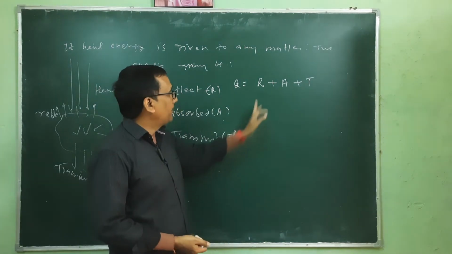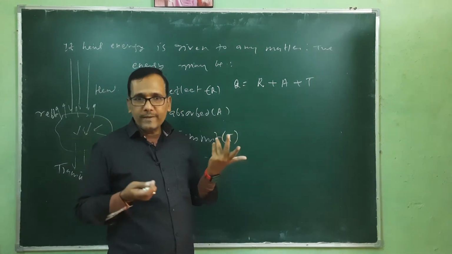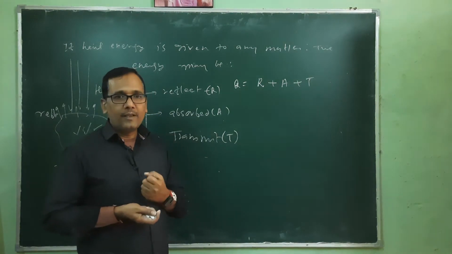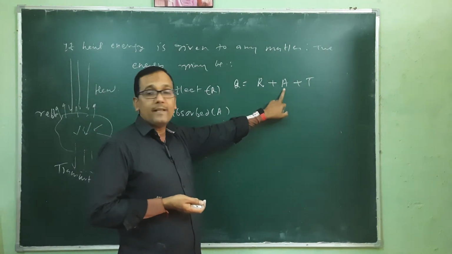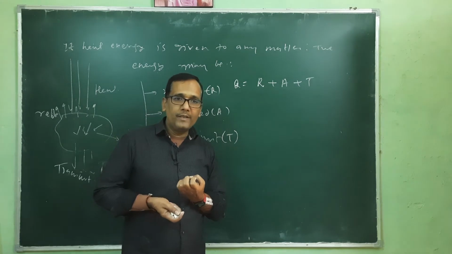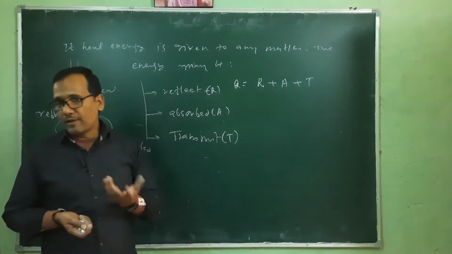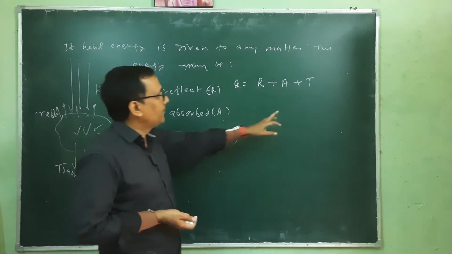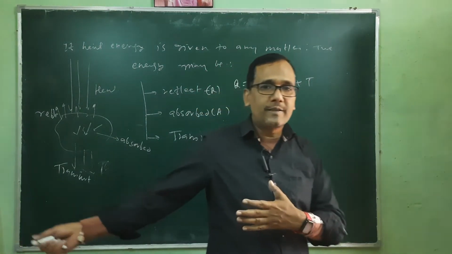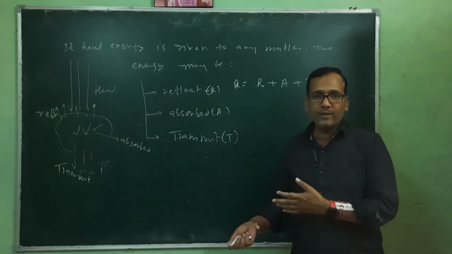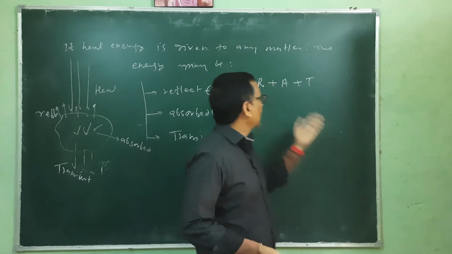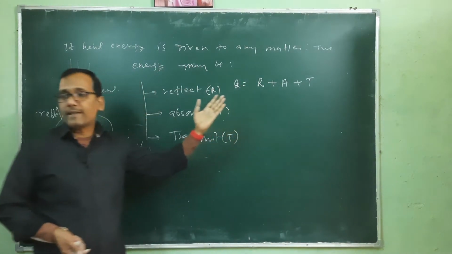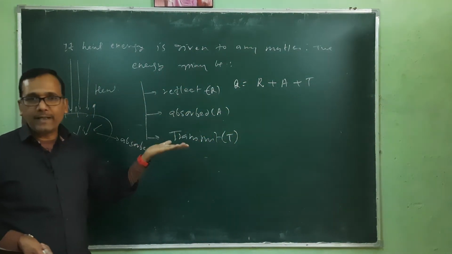Some matter may reflect more energy, absorb less, and transmit less. Some materials absorb much more heat energy and reflect and transmit less, and some can transmit all or the maximum amount of the energy, and their absorption as well as reflection is less. So it depends on matter to matter.